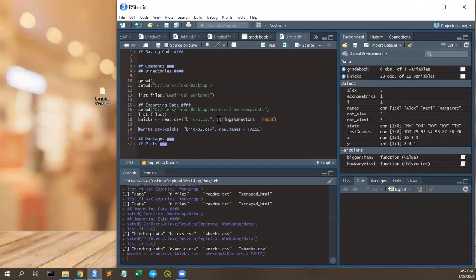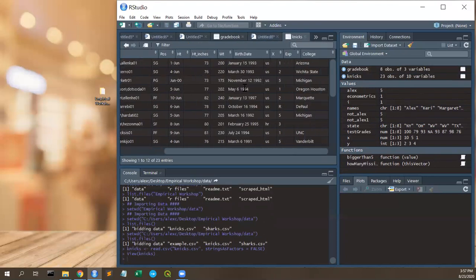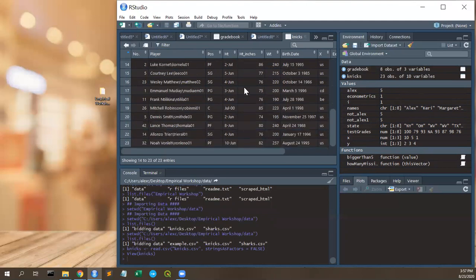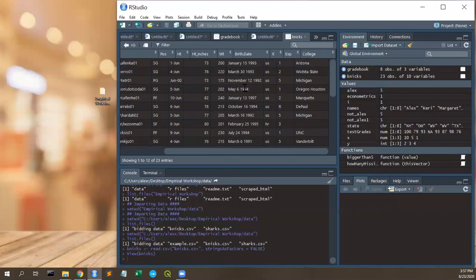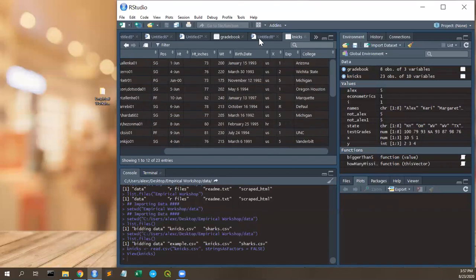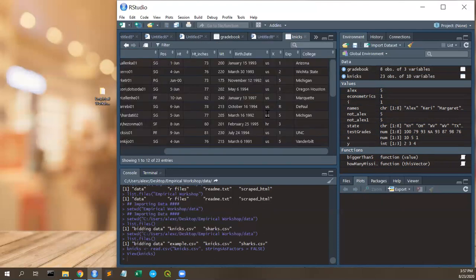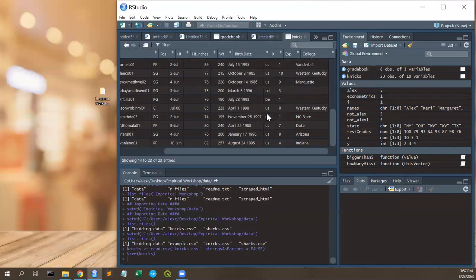So if we read it like this, Nix is going to exist here. So we have the Nix roster from 2019, I think it was. About 23 players, and the college, how tall they are, how heavy they are, and so on. This is how you would read in data. I don't care that it's the Nix roster, but it's a CSV and it has data. So that's how you would read that in. So you can see here, there's the data.